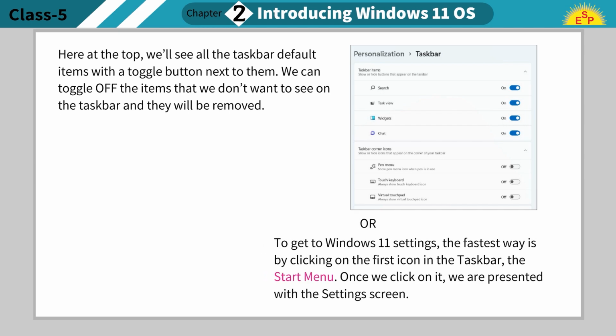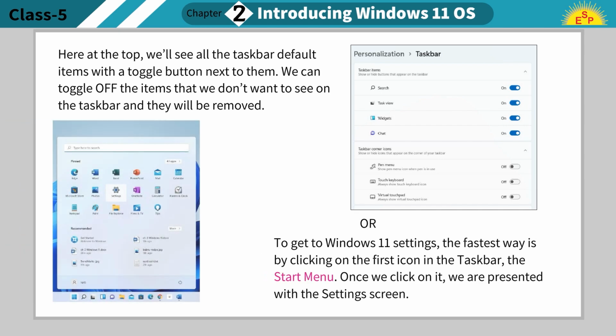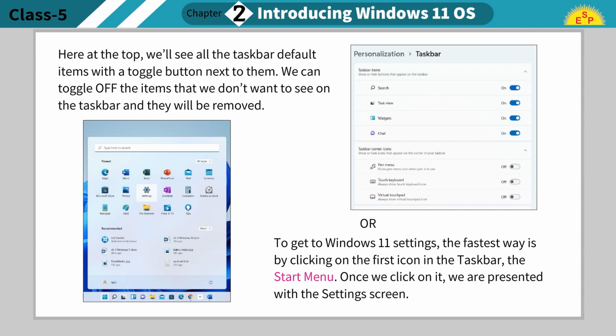Or, to get to Windows 11 settings, the fastest way is by clicking on the first icon in the taskbar, the Start menu. Once we click on it, we are presented with the settings screen.